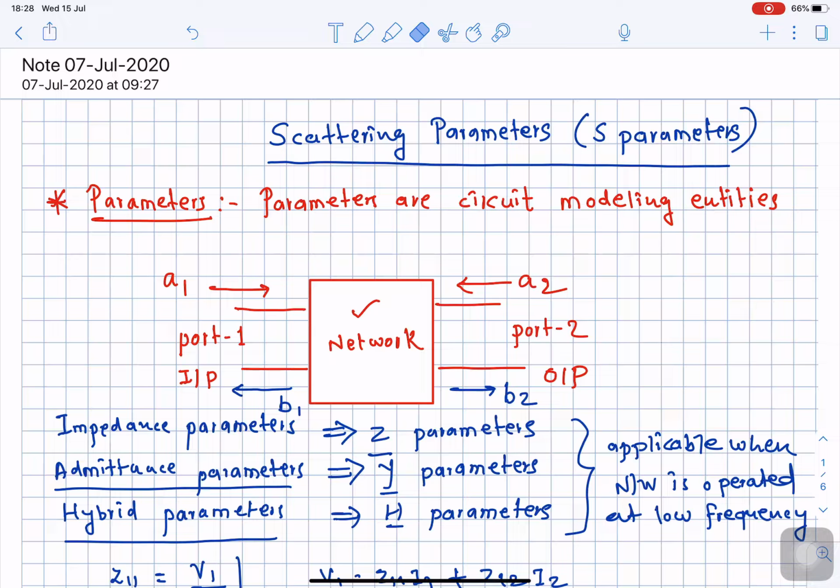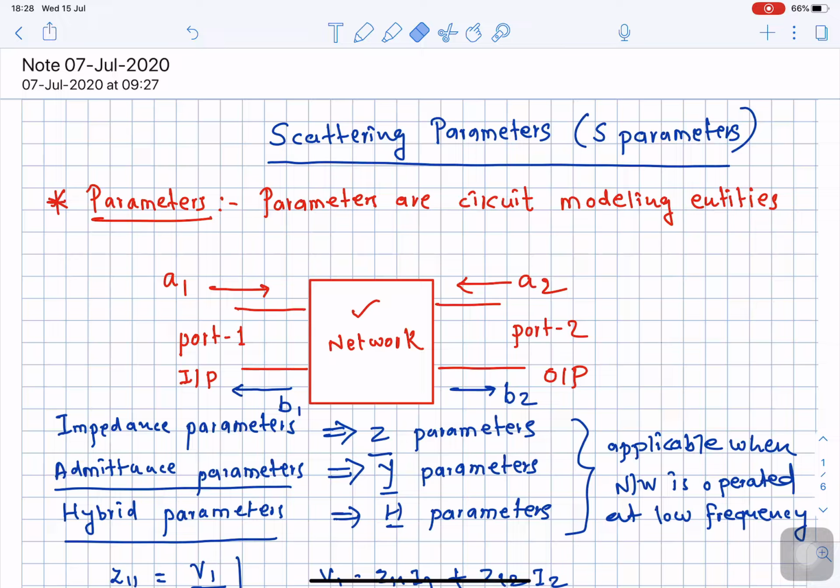First of all, you should understand the term parameter. The parameters are the modeling entities of the circuit, or the defining entities in order to model a particular circuit, maybe that circuit is being operated at a low frequency or high frequency. So parameters describe how the circuit or the network is defined or designed.